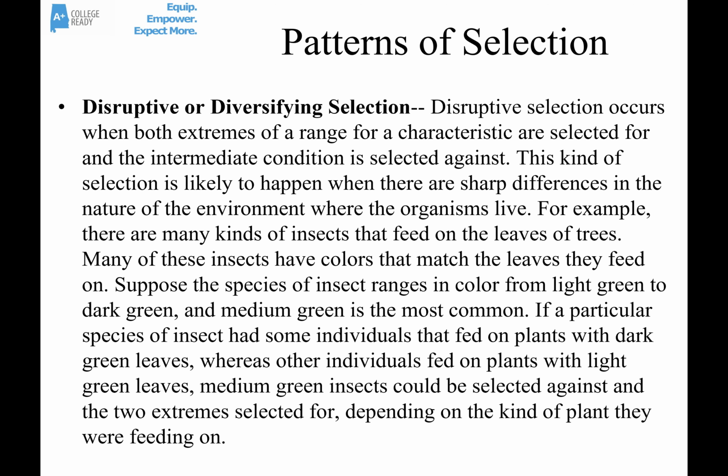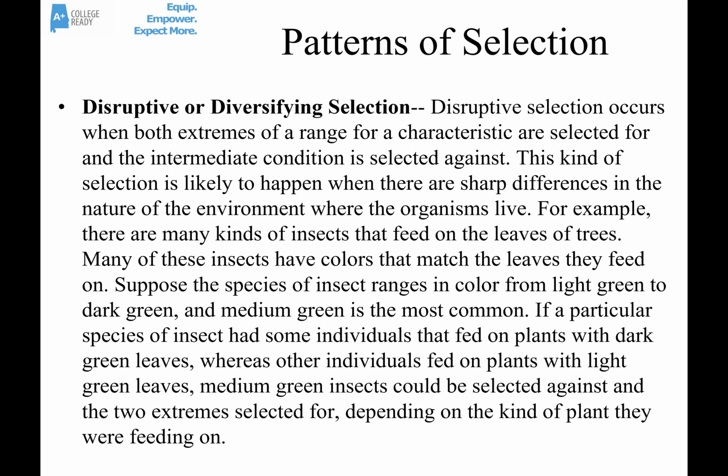There's also what's called disruptive or diversifying selection. This happens when both extremes for a characteristic are selected for, and the intermediate is selected against. This can happen in lots of different places. For example, there are many kinds of insects that feed on leaves of trees. A lot of these have colors that match the leaves they feed on.